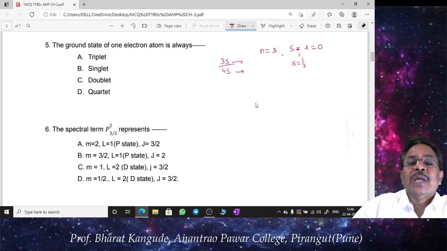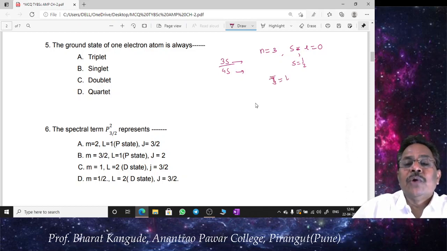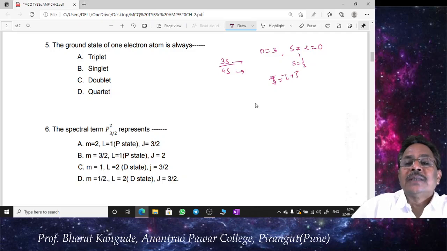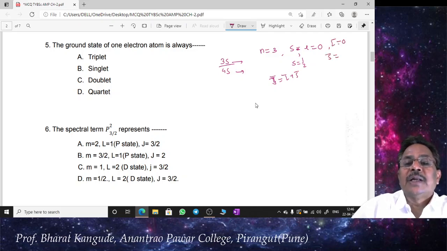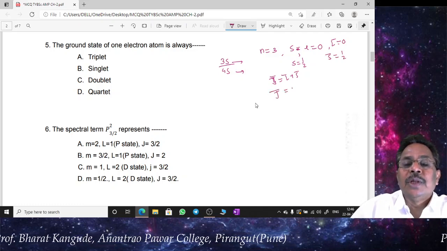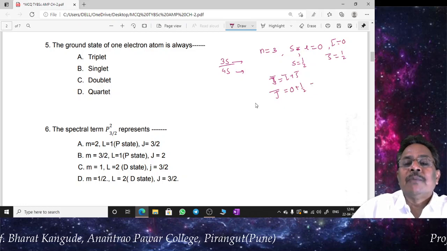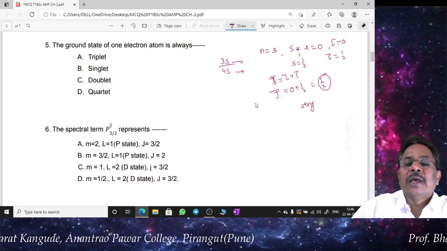And therefore, by addition, J bar is equal to L bar plus S bar. As L bar is 0, S bar is going to be half. Adding this, I get J bar simply equal to 0 plus 1 half, that is simply 1 half. So this is called a singlet state.